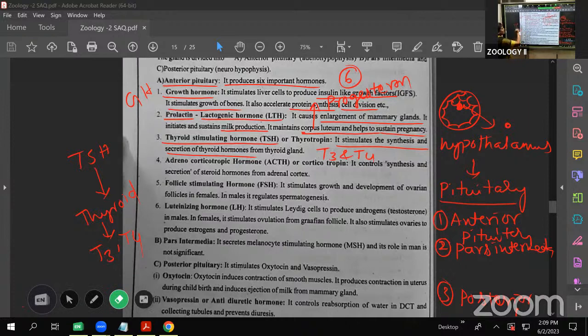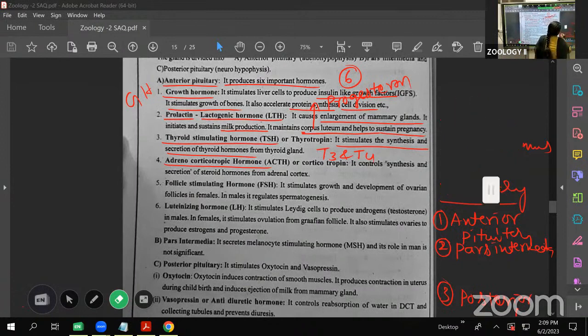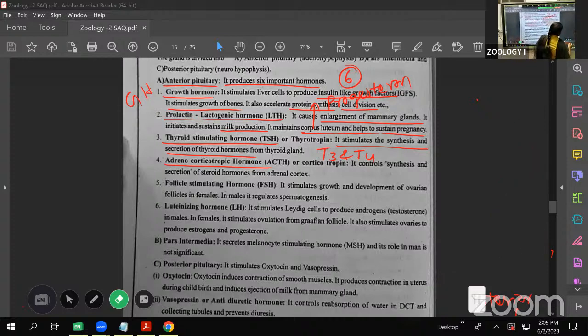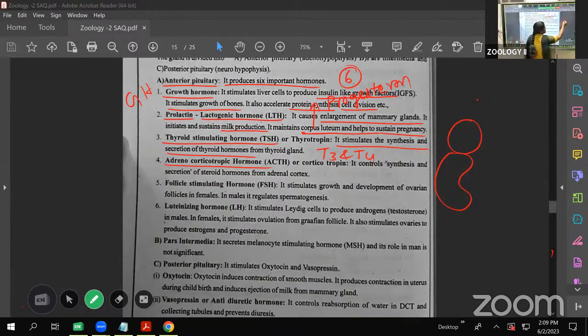Next one is the adrenocorticotropic hormone, acting on the adrenal gland. Where is the adrenal gland located? The adrenal gland is located above the kidney. This adrenal gland is divided into two parts. The outer portion is called the adrenal cortex, and the inner is called the adrenal medulla. For example, here this one is the kidney. Above the kidney, the adrenal gland is present, with the outer region called the cortex and the inner called the medulla.